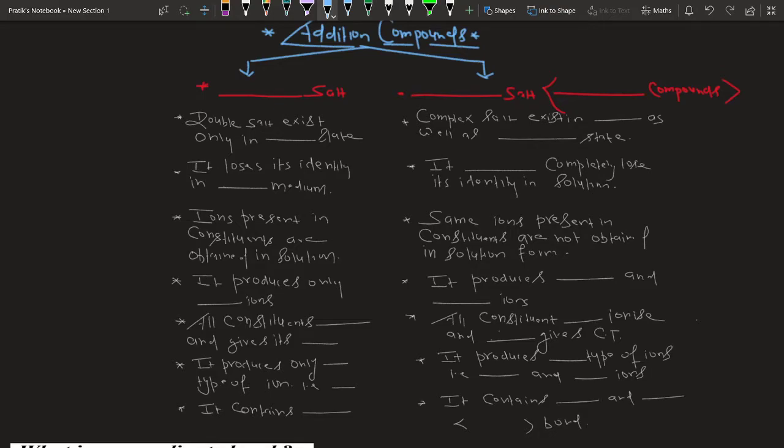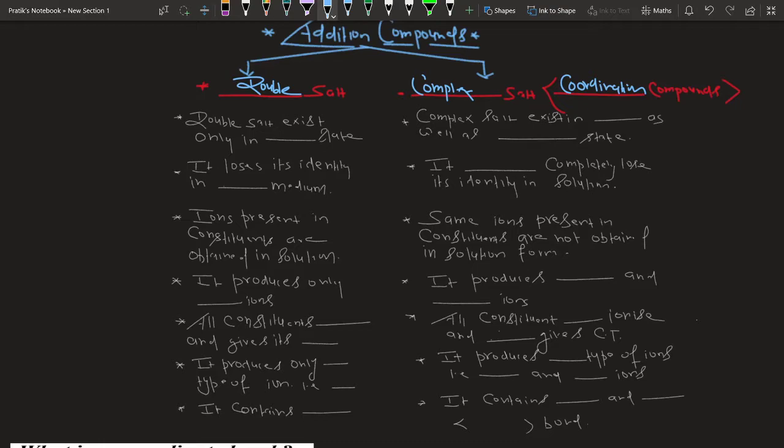Though the method of preparation for all addition compounds is the same, their properties in aqueous medium are different. So for addition compounds, there is one type referred to as a double salt, and another type of salt referred to as a complex salt, which in modern days is also referred to as coordination compounds.